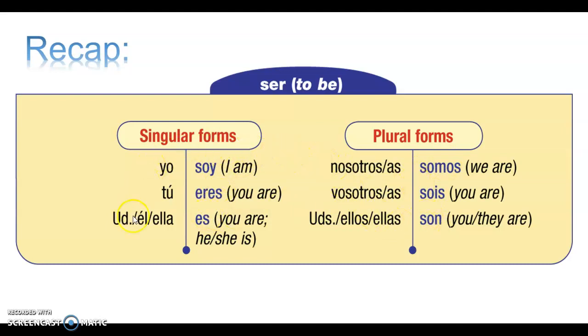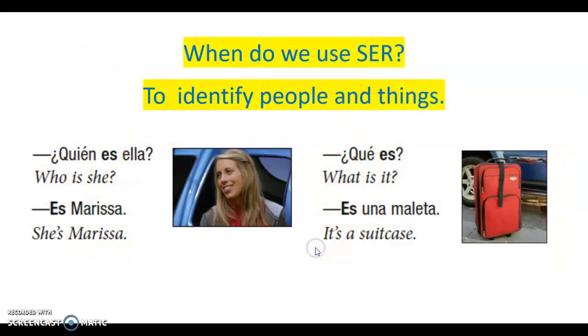You just have to try to memorize this, maybe look for a song or a rap on YouTube, but somehow along the way, you just have to put this information into your brain. So just remember, for these four right here, you absolutely do not have to say yo, tú, or nosotros, vosotros, because it's very clear who is being, okay? But for these, yes, you do clarify.